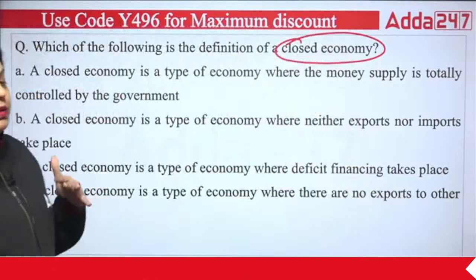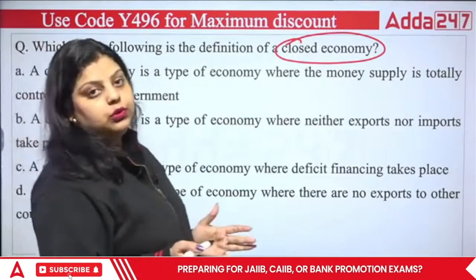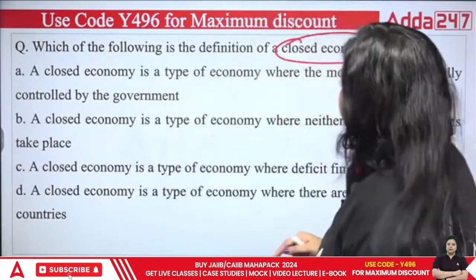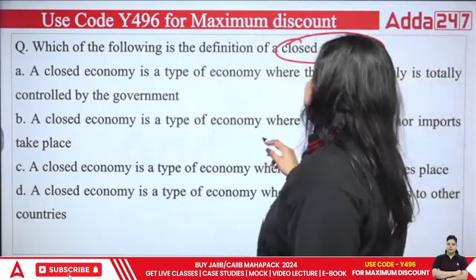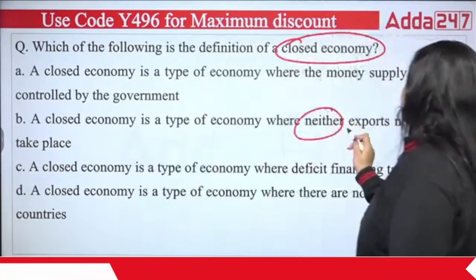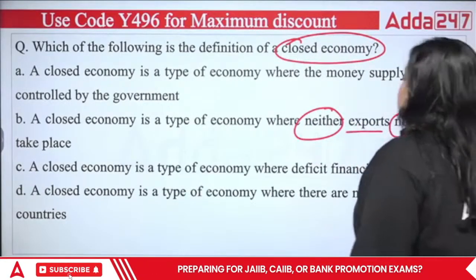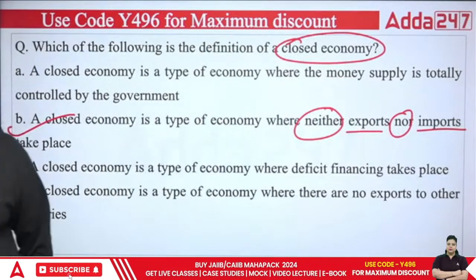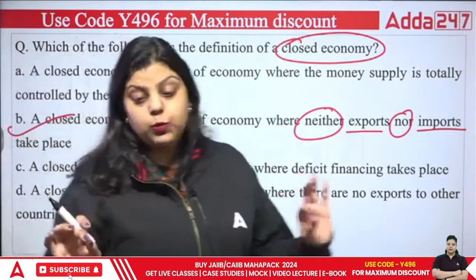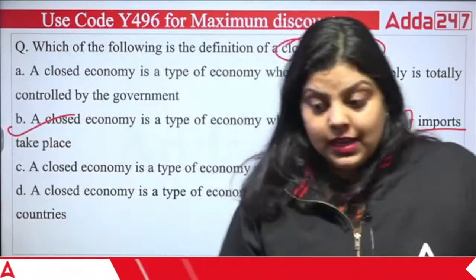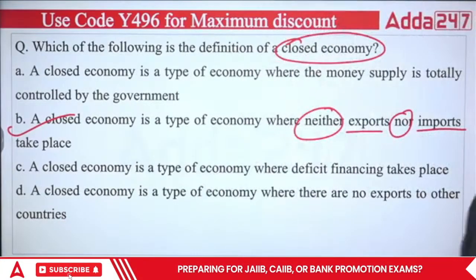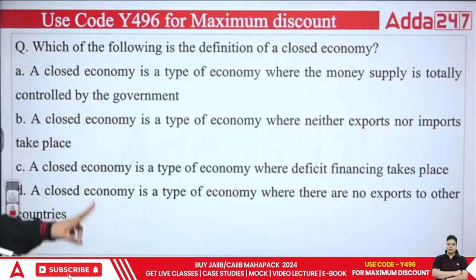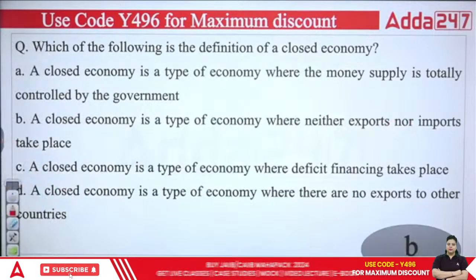So open economy is when you are allowed to do export import, and closed economy is when you are not allowed to do export import. So the right answer will be: a closed economy is a type of economy where neither exports nor imports take place. The country where the government has put certain restrictions on export import of goods and services is known as a closed economy. So the right answer is B.